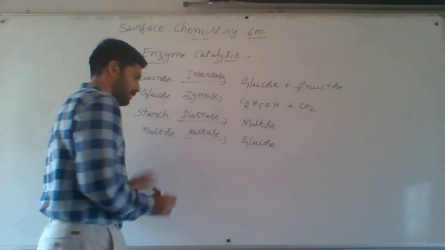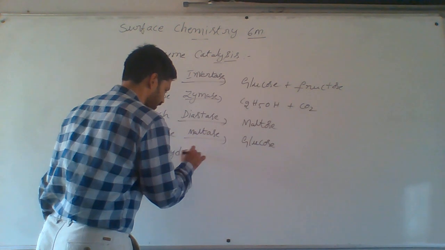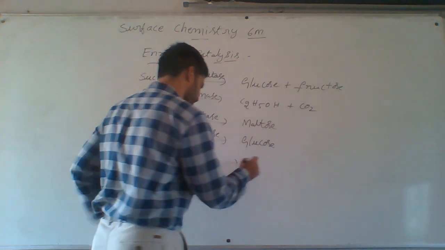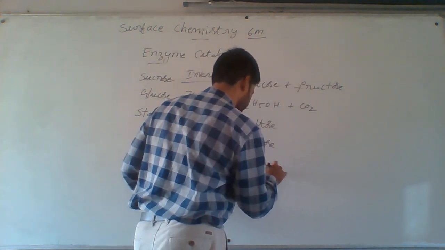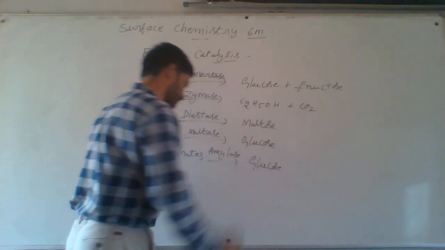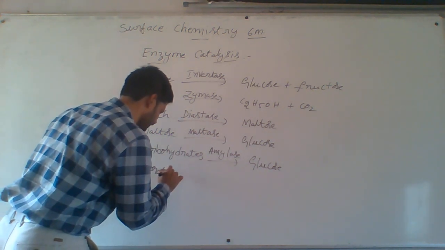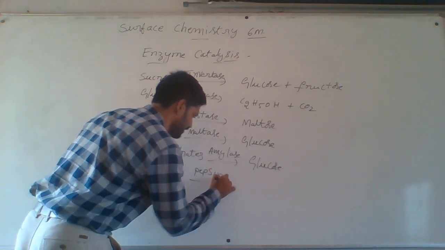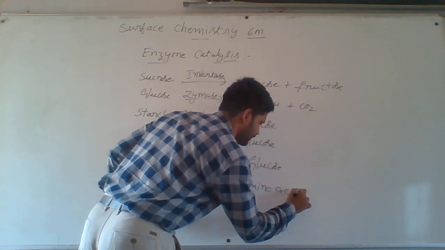Next one, we are taking carbohydrates. Carbohydrates are converted to glucose in presence of amylase enzyme. Next one, suppose proteins are there. In presence of pepsin, those are converted to amino acids.